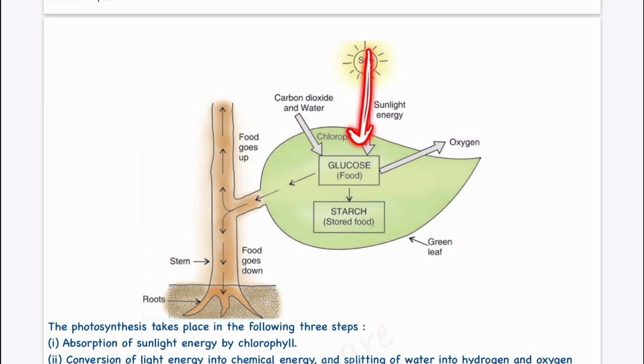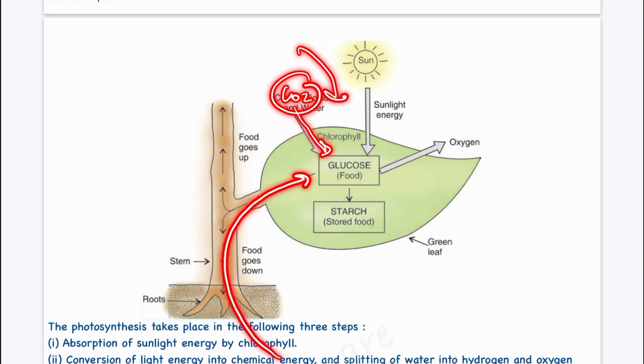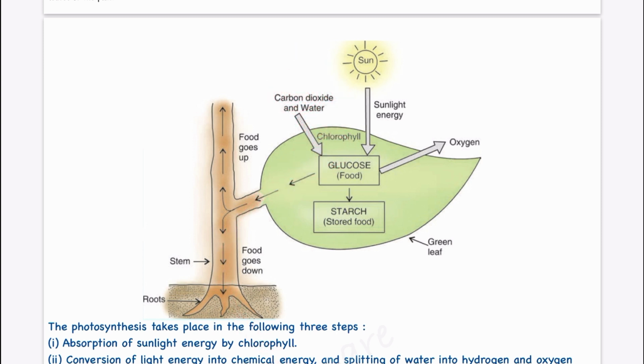So it is trapping the sunlight. Then our two raw materials, that is carbon dioxide and water, are provided, one from the atmosphere, the air around it, and one from the roots. After that, because of this energy, this reaction is carried out and we get food and oxygen, right? You will study that some amount of oxygen is used by the plant only for cellular respiration. Later, the extra, unused oxygen is again diffused out by the leaves through those stomatal pores only, right?